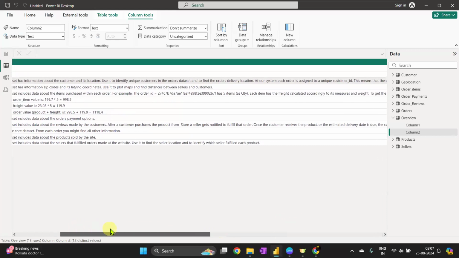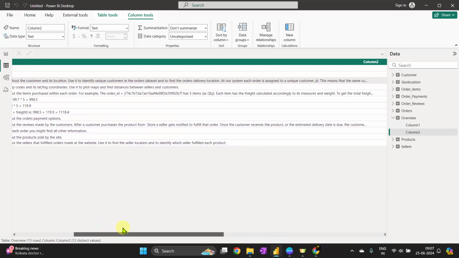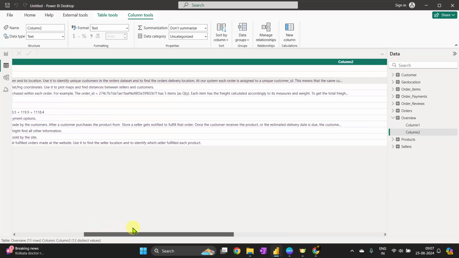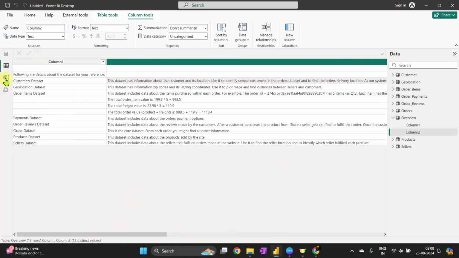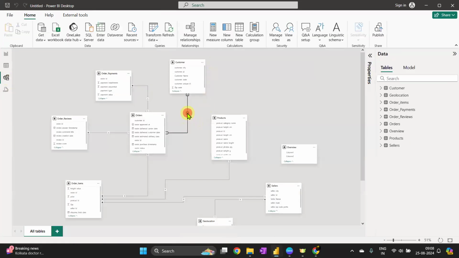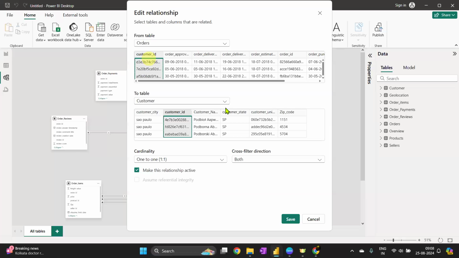This dataset has information about the customer and its location. Use it to identify unique customers in the order dataset and to find the order delivery location. In our system, each order is assigned to a unique customer ID. So they are asking us to find the unique customers from the order dataset. Okay. So even if it is one-to-one in this case, that is okay.